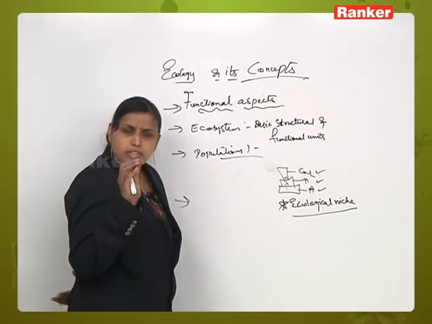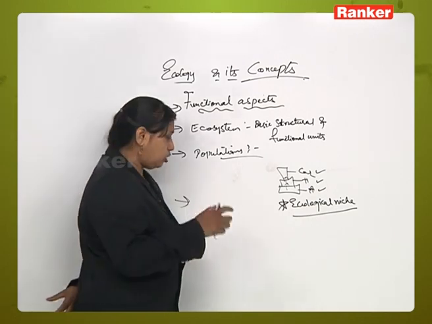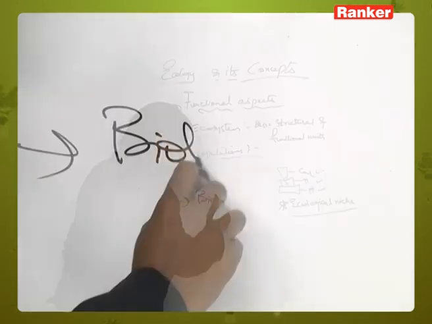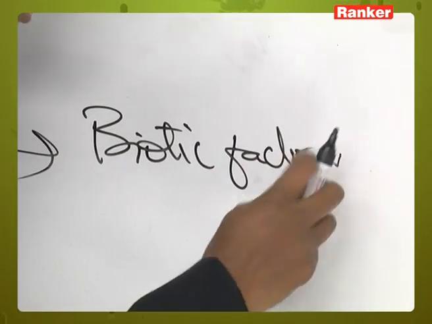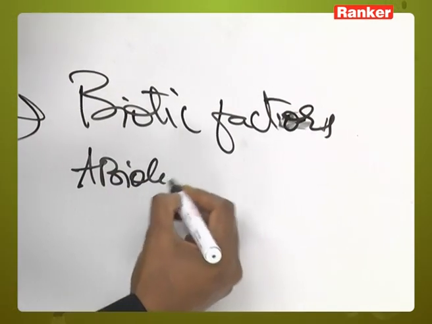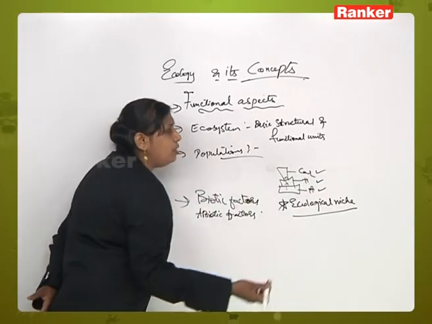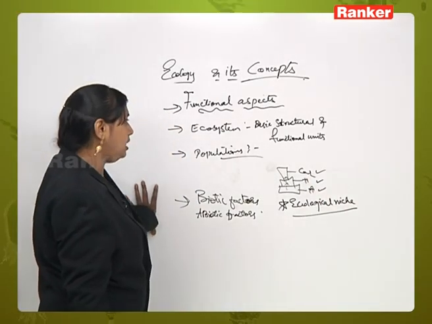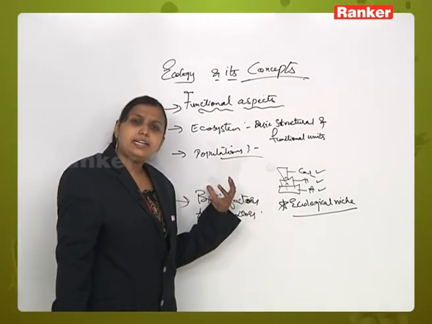Next one is the degree of success of a particular population, which is determined on the basis of two factors. Those are biotic factors and abiotic factors. Now consider the parameters of biotic factors and abiotic factors, as well as their interaction with the particular environment.